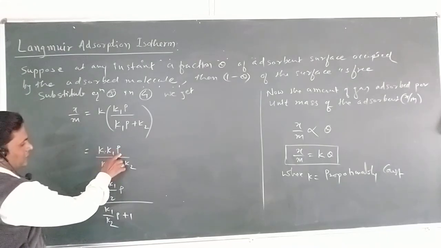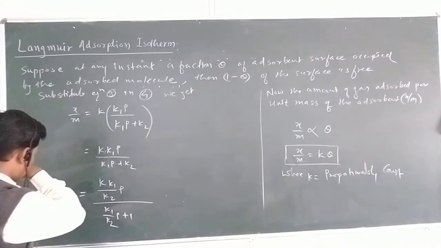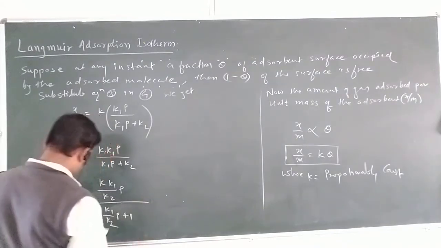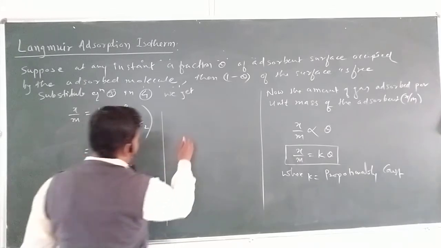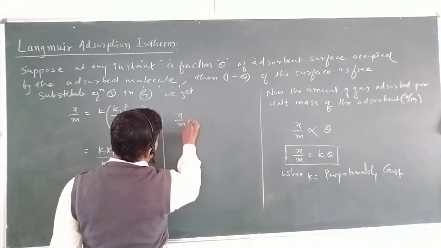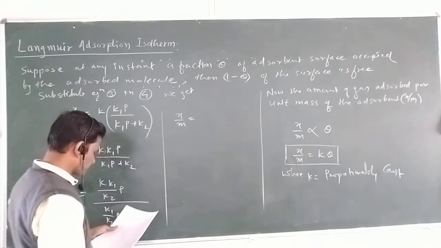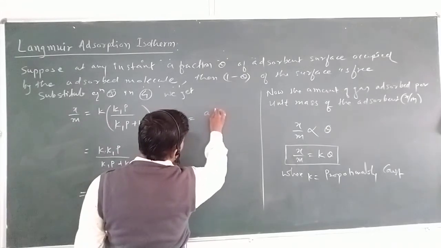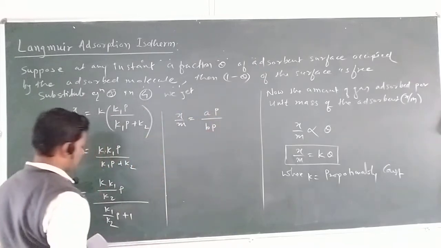So finally, after simplifying, x upon m equal to a P upon b P plus 1.